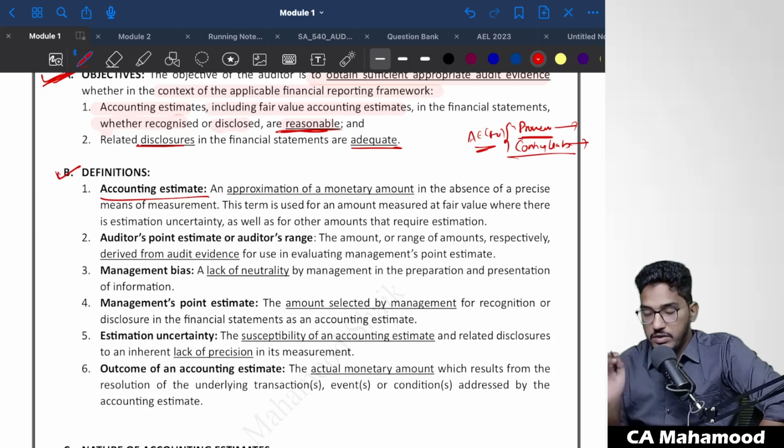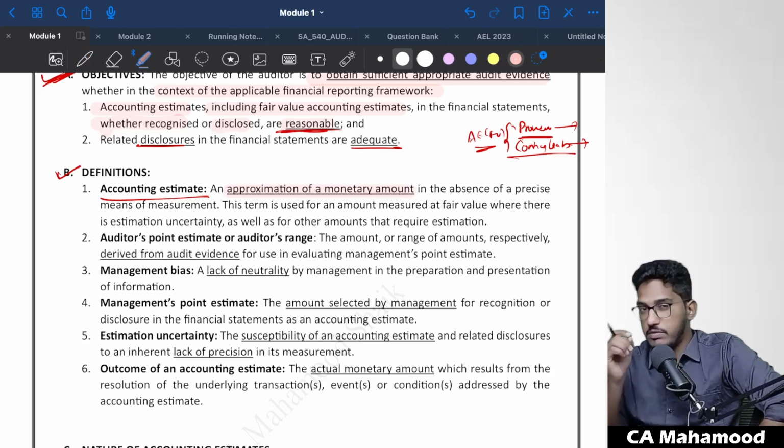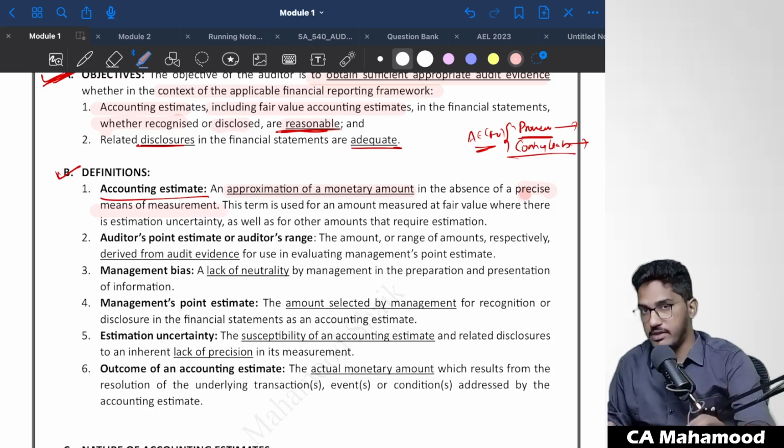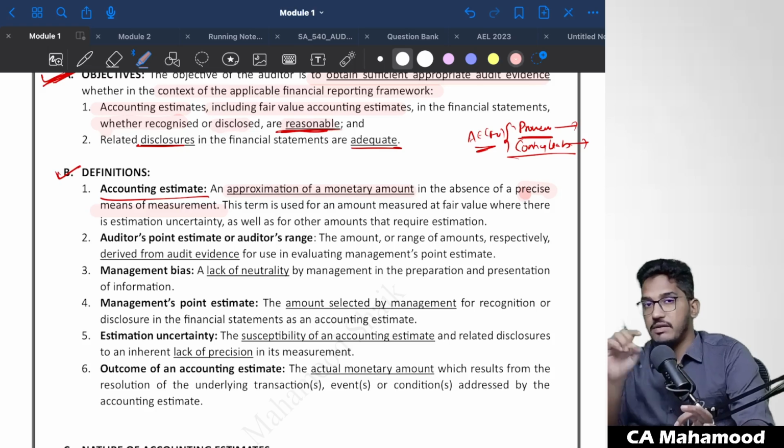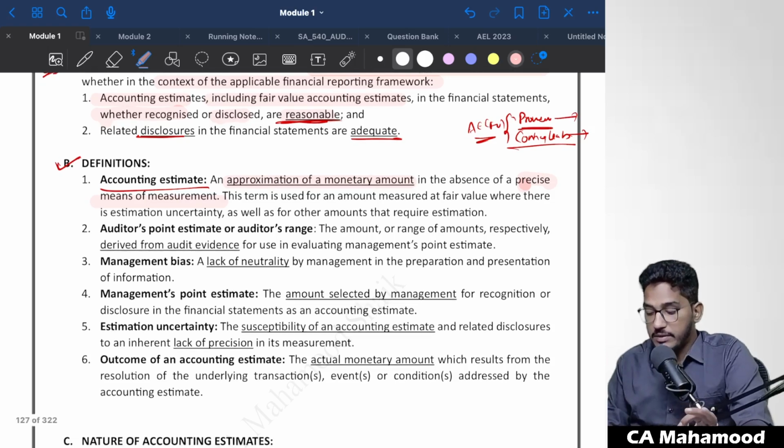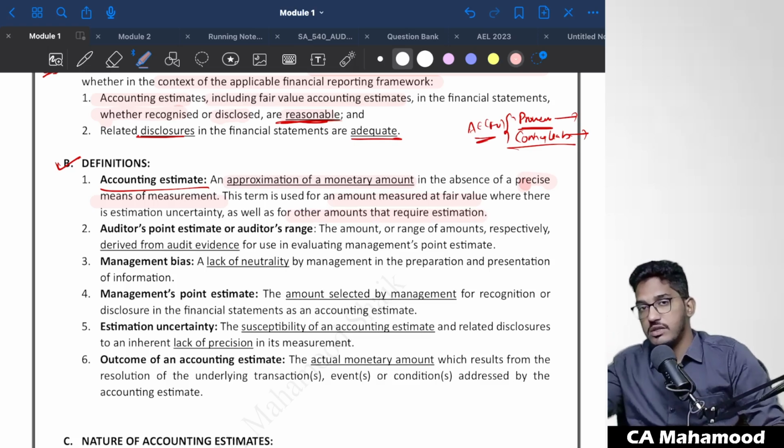First thing, accounting estimate. What is the meaning of accounting estimate? It is an approximation of a monetary amount, an approximate monetary figure in the absence of precise means of measurement, where we can't measure something with accuracy. Precise measurement means exact calculation. So where we can't exactly calculate the figures, we make an approximation of some value. That approximated figure we call an accounting estimate. This term is used for amounts measured at fair value, where there is estimation uncertainty, as well as other amounts that require estimation. As I've told, accounting estimates involve two kinds: those which involve fair values and those which do not involve fair value.